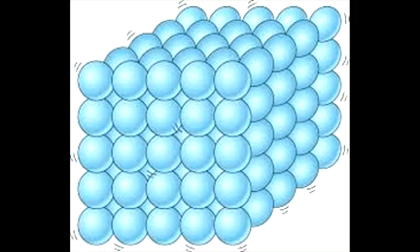Now the molecules of different substances are different from each other. Like molecules of your cup or plate, and the molecules of your glass, molecules of your chair, all are different from each other.